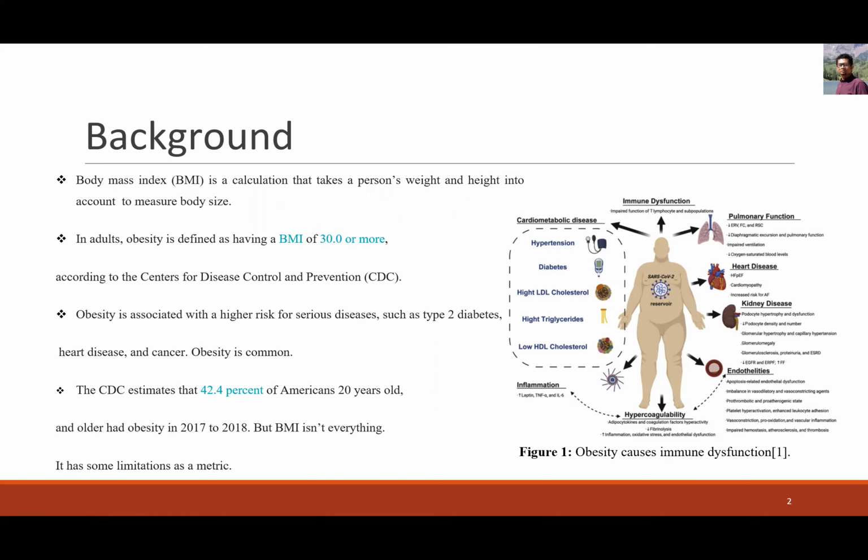But BMI is not everything. This is not the only index to measure obesity. There are some other indexes, but BMI is the most important one.